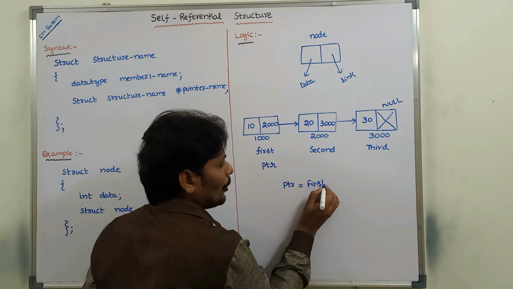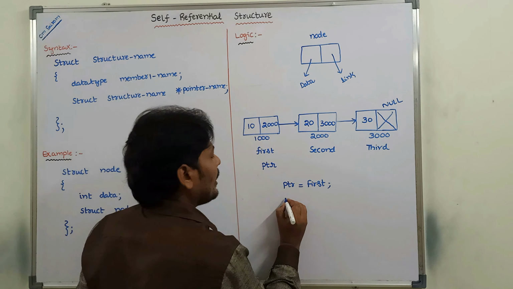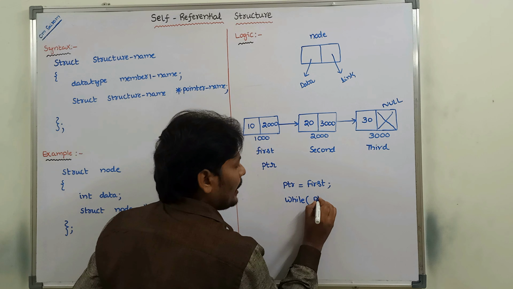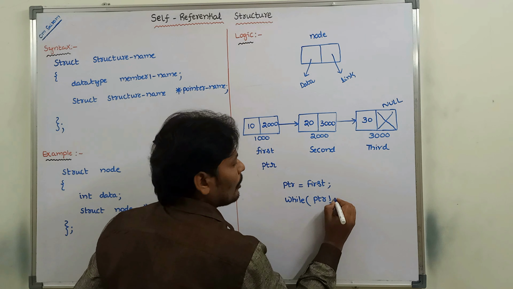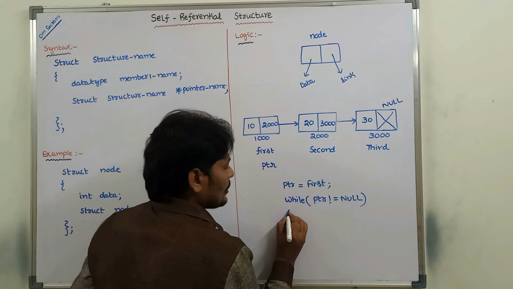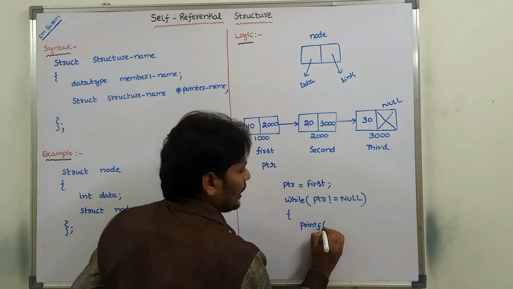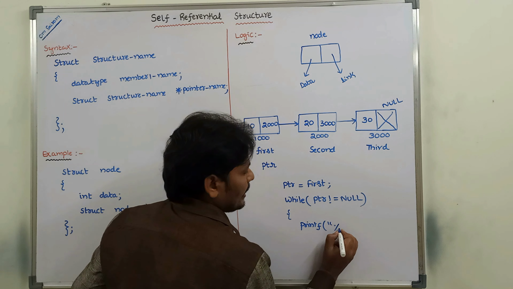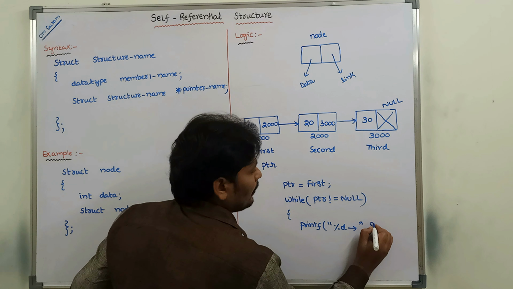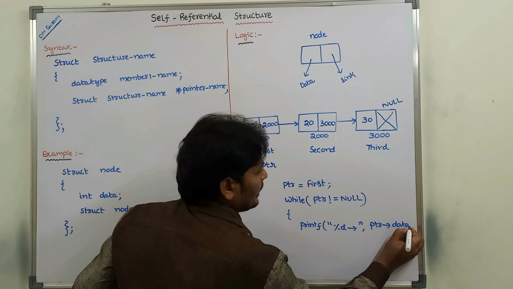While PTR not equal to null, then printf percentage %d arrow mark, PTR arrow mark data.